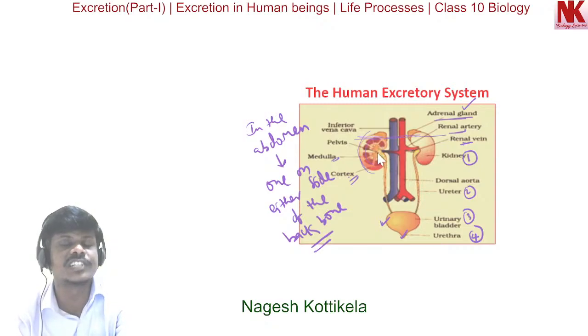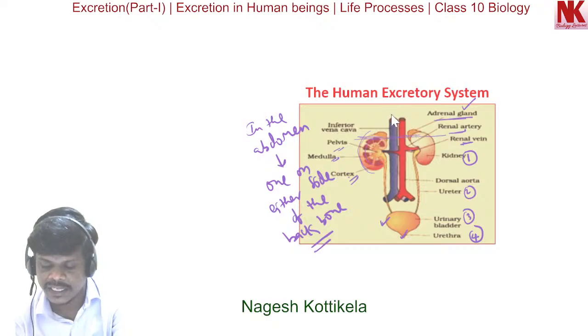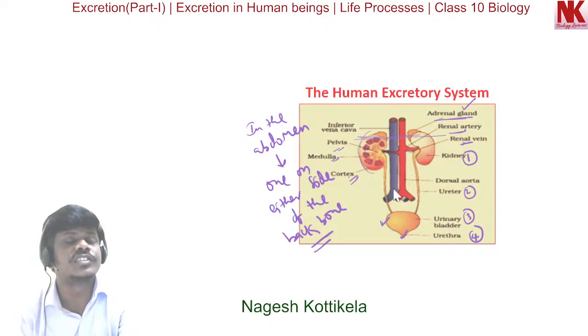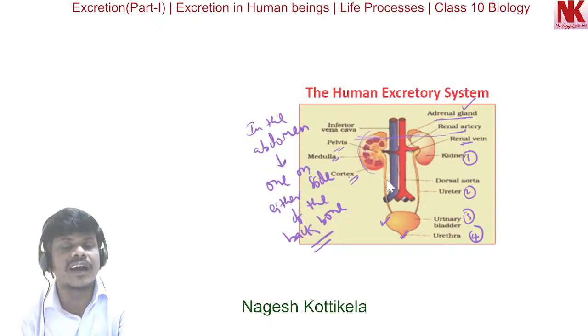That is what we call the pelvis. This is the inferior vena cava, and this one is the aorta, and this is a branch of the aorta, the renal artery. So this is about the human excretory system and the different parts in it.